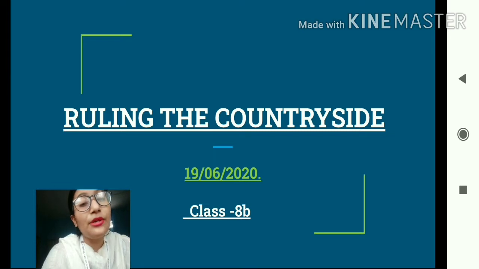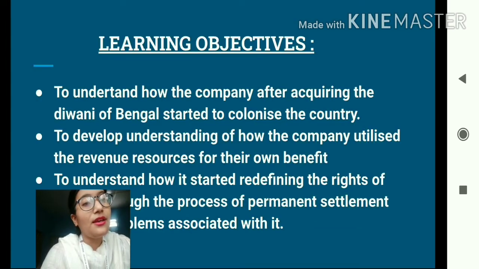It is the third chapter from your history textbook. So students, the learning objectives of this chapter are to understand how the company, after acquiring the Diwani of Bengal, started to colonize the country. That means, students, if you all remember, in the chapter from trade to territory, we have already come to know about how the East India Company was appointed as the Diwan of Bengal province. But in this particular chapter, in today's class, we shall be able to understand about its consequences. What happened after the company was made the Diwan of Bengal.